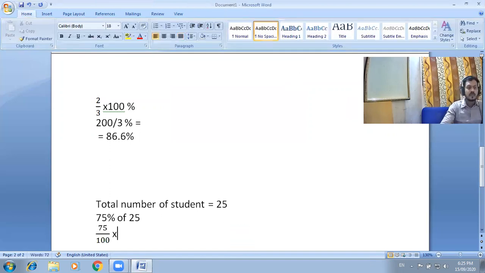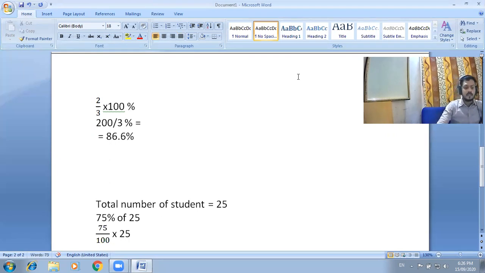Someone asked where this 100 comes from. The answer is that instead of percentage we can write 1 by 100. So it is clear what the meaning of percentage is, 1 by 100.